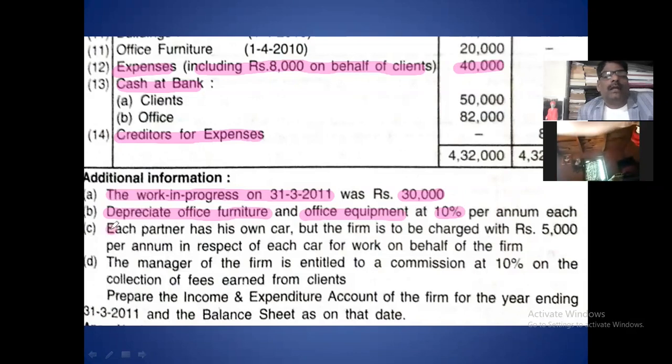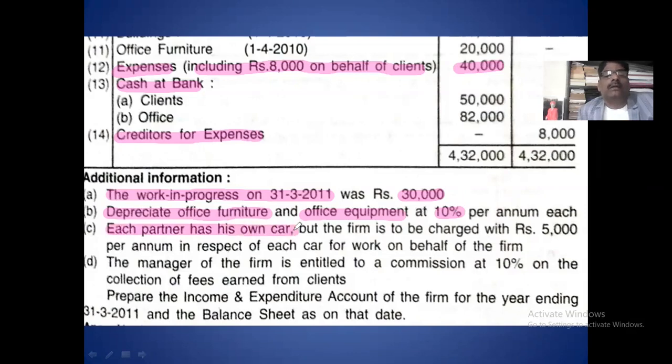Okay. And each partner has their own car, and that car expense is rupees 5,000 per annum. The car expense is relating to the profession. So this car expense you first take in the income and expenditure account debit side. And this is the income of the partner.